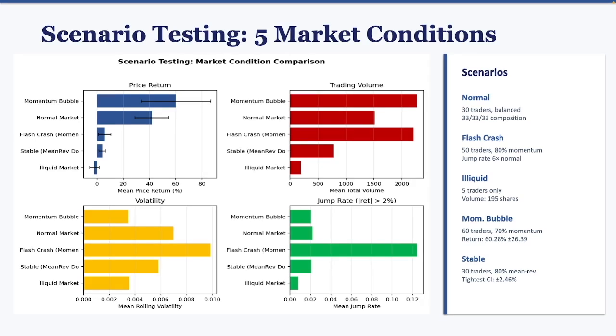The results are revealing. The flash crash scenario produces a jump rate 6 times higher than normal. Frequent, large price movements, just like a real momentum cascade. The momentum bubble generates the highest returns, but with huge confidence intervals, reflecting the unpredictability of trend-driven markets.